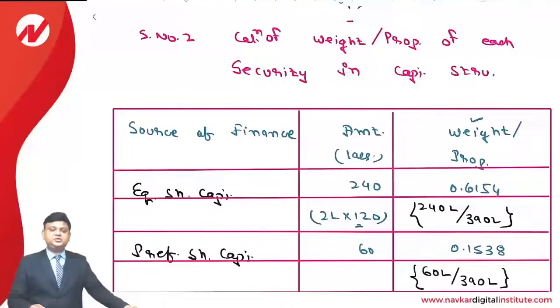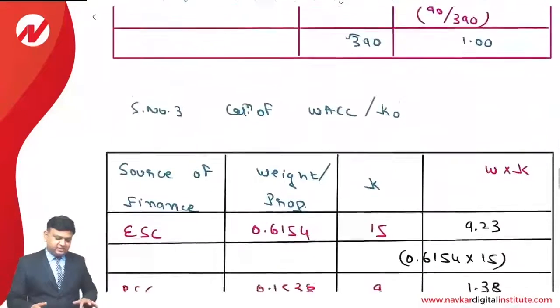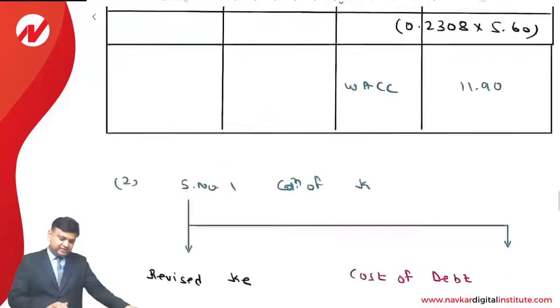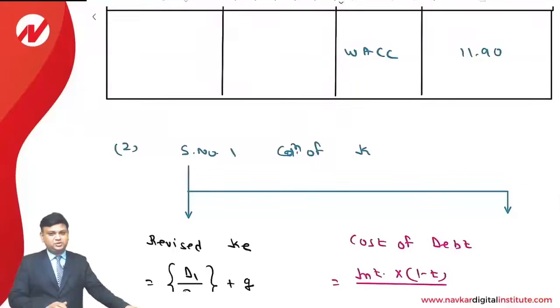Second is the calculation of the weight or the proportion in which the funds have been raised. That is the amount divided by the total value. That is the way weight or proportion is found. Third step is the weighted average or overall cost of capital, in which we multiply the proportion and the cost, and we compute the weighted average or overall cost of capital.